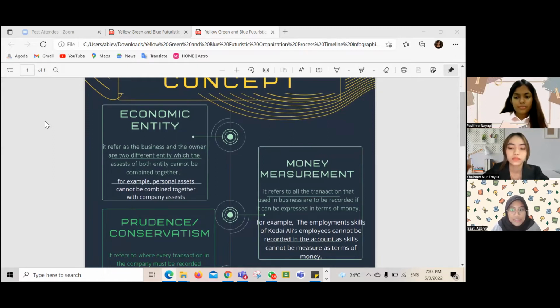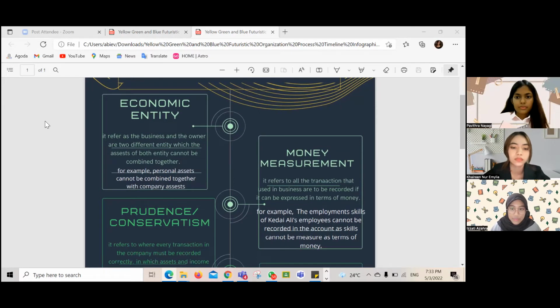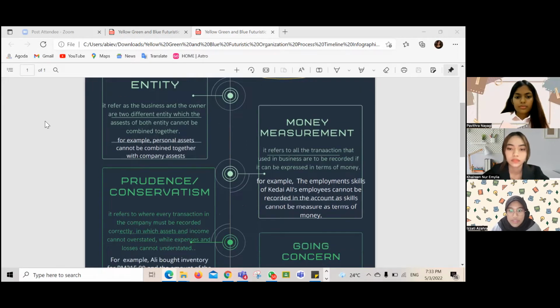The second concept is money measurement, which refers to all transactions used in the business being recorded if they can be expressed in terms of money. To make it clearer, the example here explains that if Ali opens a shop, which is Kedai Ali, every transaction that happens in the business must be recorded.